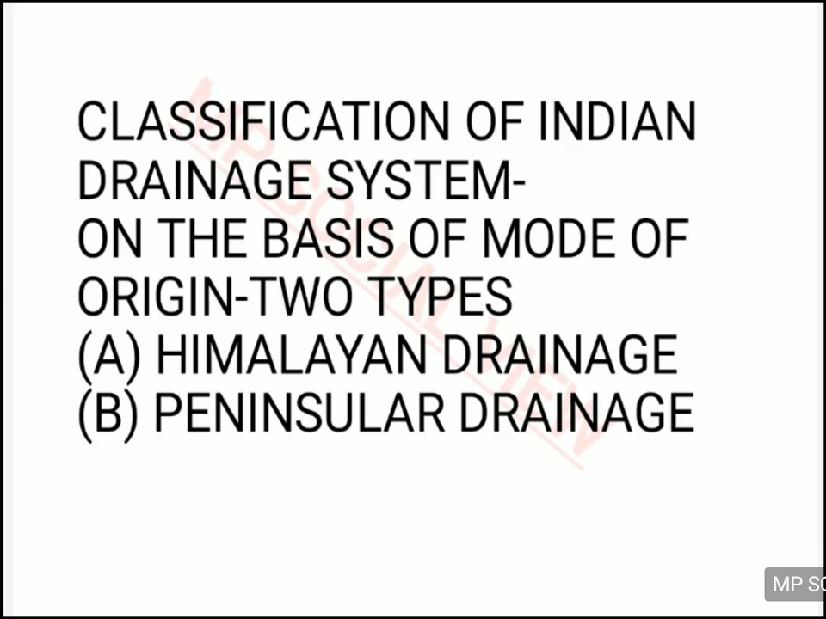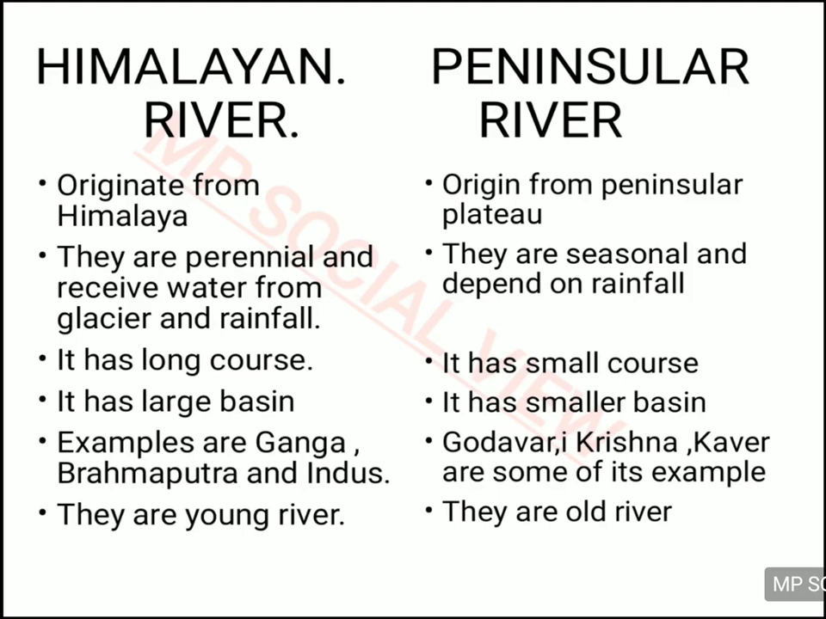So on the basis of the place of origin, the river system can be divided into two parts, that is Himalayan drainage system and peninsular drainage system. We will read both one by one. But before studying them separately, let's understand what the Himalayan drainage system and the peninsular drainage system are in a comparison form. The Himalayan drainage system includes the rivers which originate in the Himalayan region, and the peninsular river system is the rivers which originate in peninsular India.